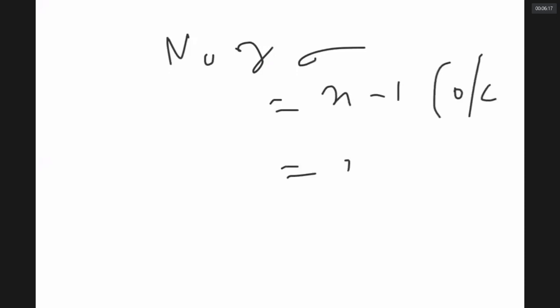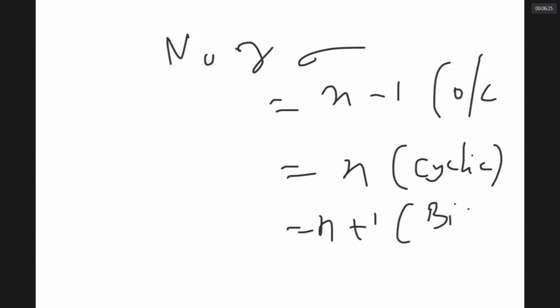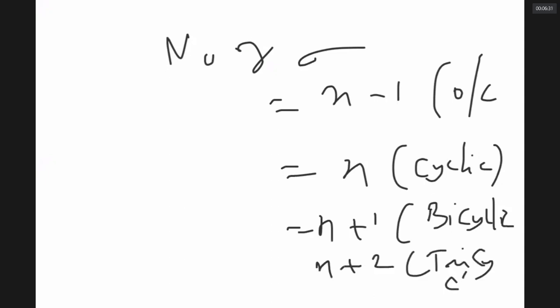This is equal to number of atoms in cyclic compounds. It is equal to number of atoms plus 1 in bicyclic compounds, which have 2 rings. It is number of atoms plus 2 in tricyclic compounds. Do you remember this? All these are standard IIT Main questions.